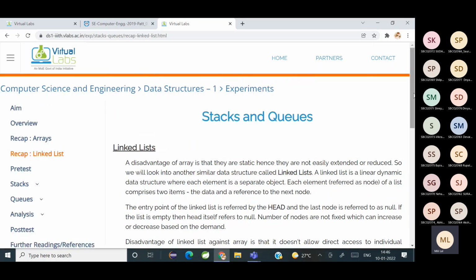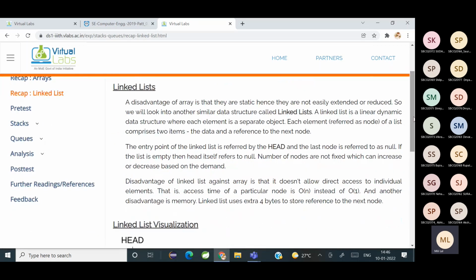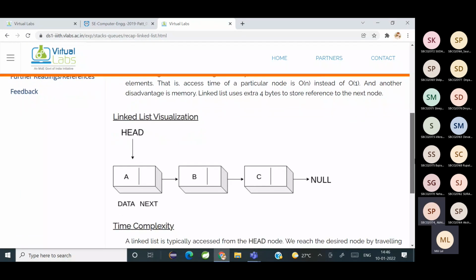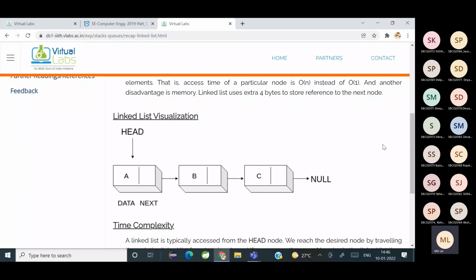Then linked list. Linked list क्या है? What do you mean by linked list? Yeah, linear data structure. हाँ, but how is it implemented? Linked list का एक node, what does it contain? What does a node of a linked list contain? Data and pointer.